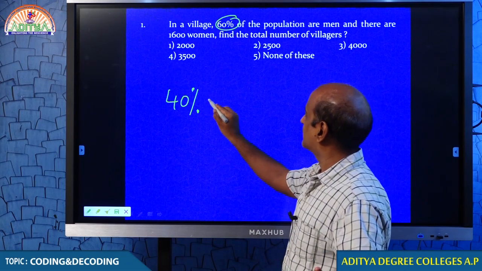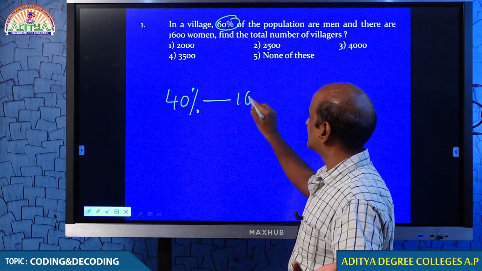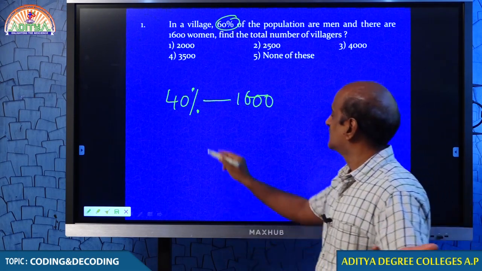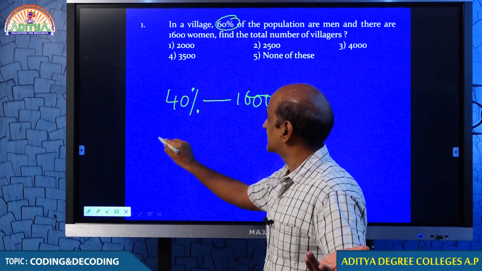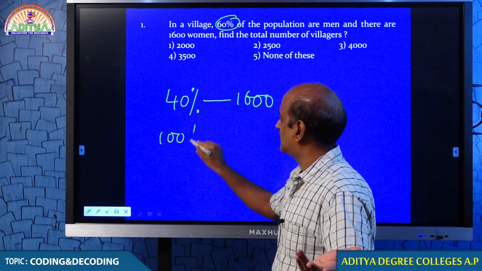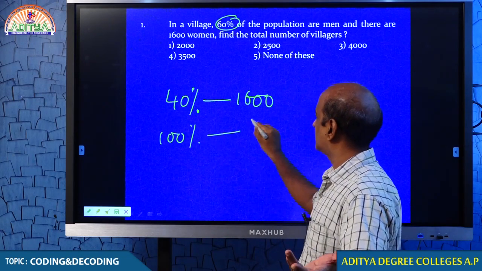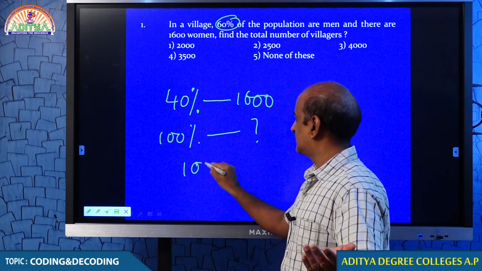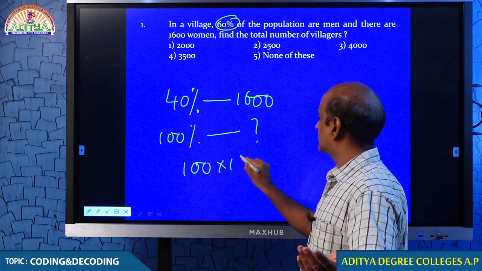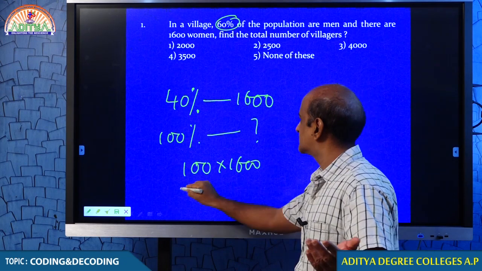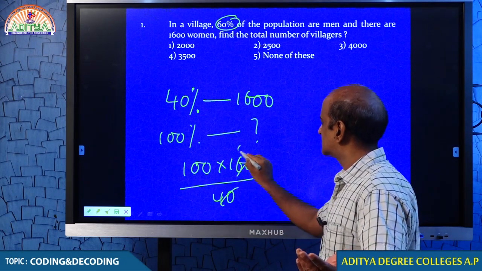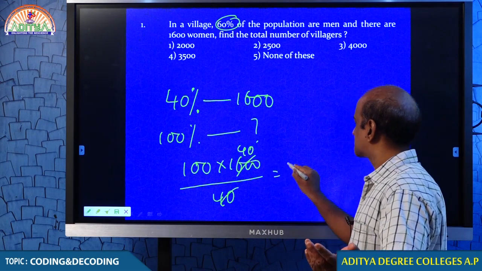So this 40% female is equal to 1600, that is what is given to you. So, 40% is 1600. Now, let us see how much the total number of villagers is. The total number of villagers is 100%. Therefore, we are trying to get it like this. And hence, your answer must be 4000.